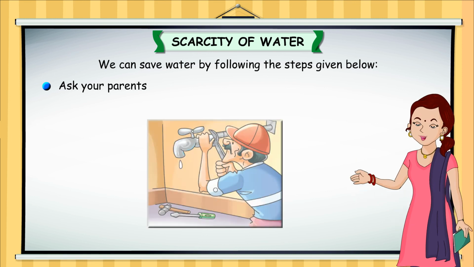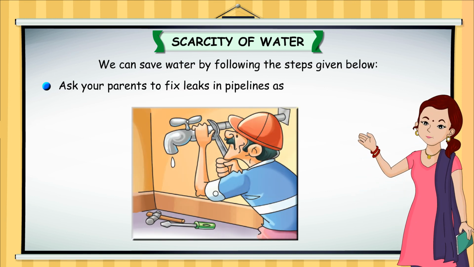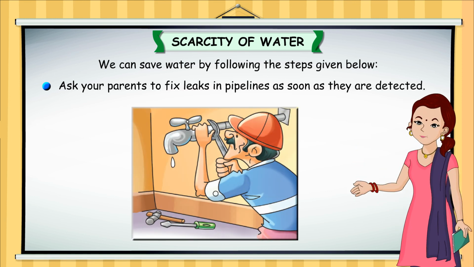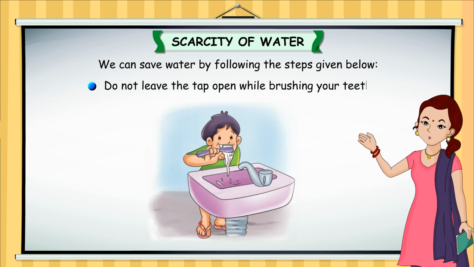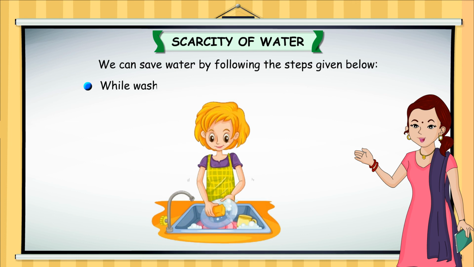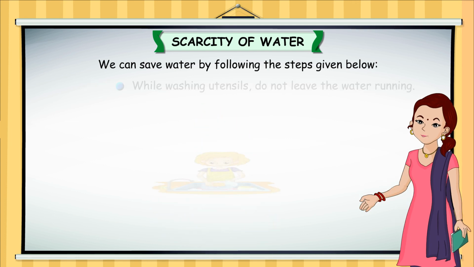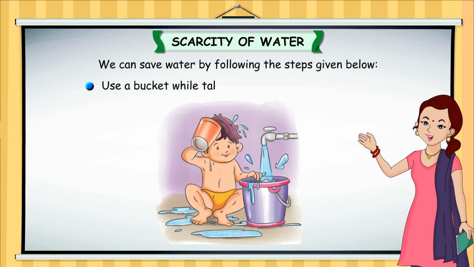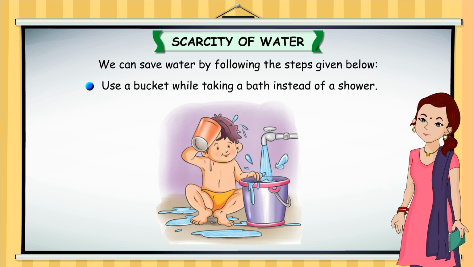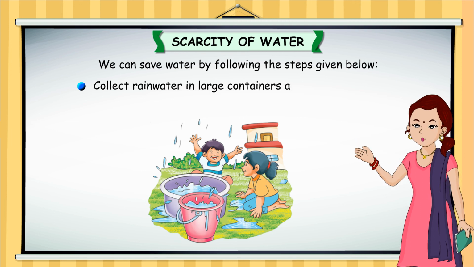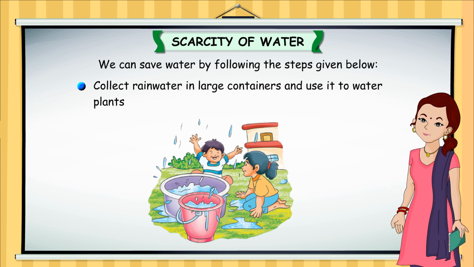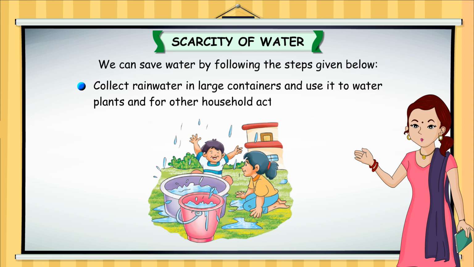Ask your parents to fix leaks in pipelines as soon as they are detected. Do not leave the tap open while brushing your teeth. While washing utensils, do not leave the water running. Use a bucket while taking a bath instead of a shower. Collect rainwater in large containers and use it to water plants and for other household activities.